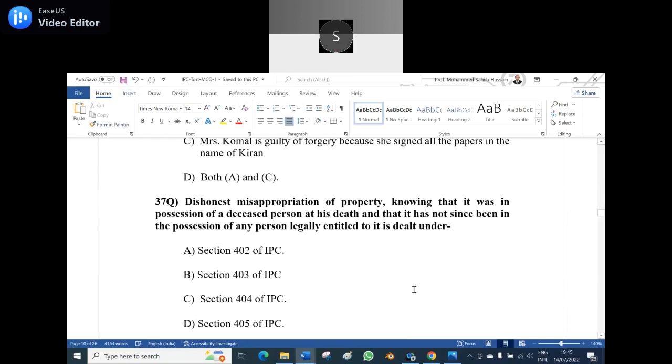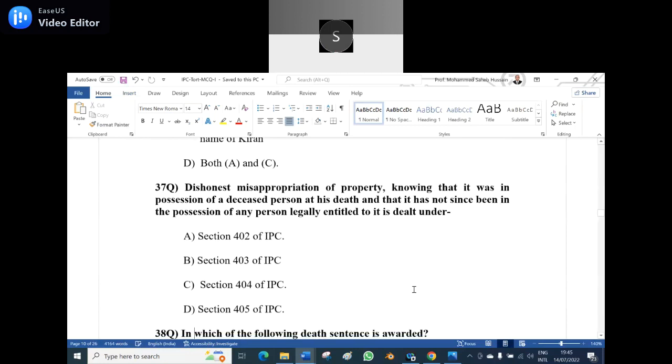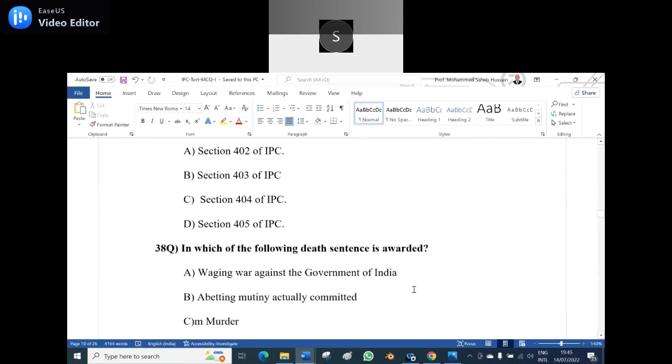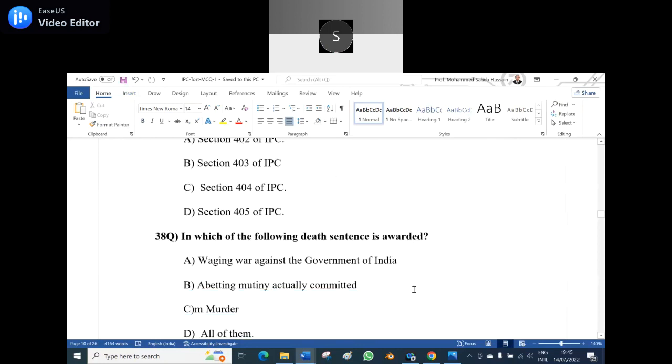C, sir. 404 of IPC. Yes, right. Option C is the correct answer. Misappropriation of a deceased person's property, sir. Yes. If it is of a living person, it should be 403. Okay.